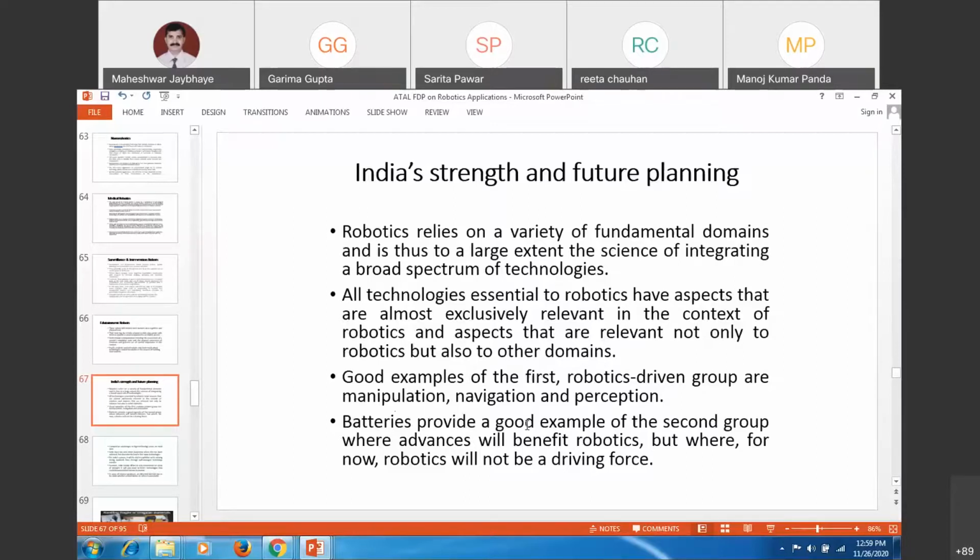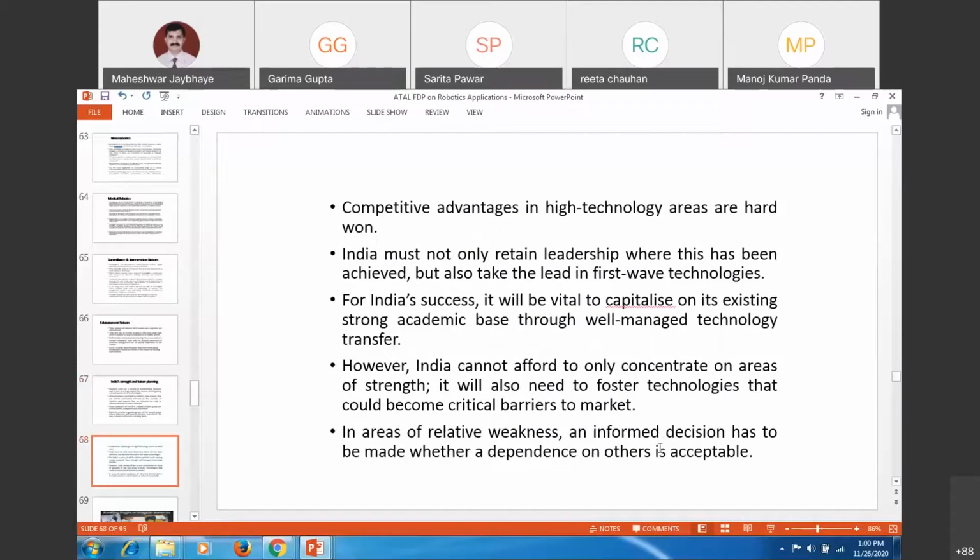Batteries provide a good example of the second group of other advancements, like our robots: different types of batteries and their manufacturing, and which kind of energy source, such as a battery, for robotic applications, for kids, for toys, as well as different machines and power sources that you will be using as an electrical power source. That will also be a large use.